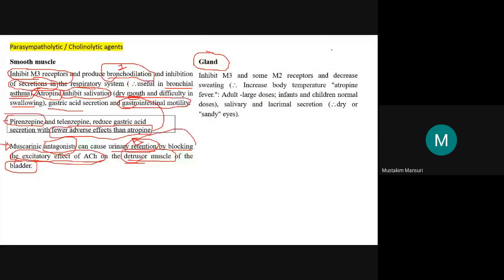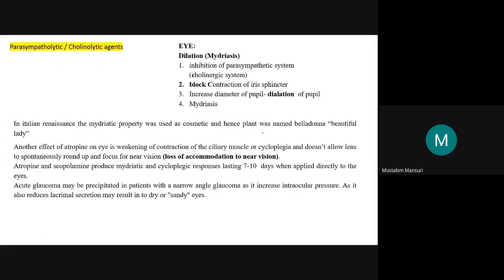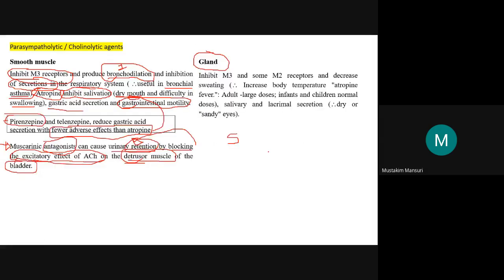Here, sympathomimetic effect, it will give the opposite effect, that of the parasympathomimetic. Now remember the statement, the enemy of my enemy is my friend. Who is the enemy of the parasympathomimetic?